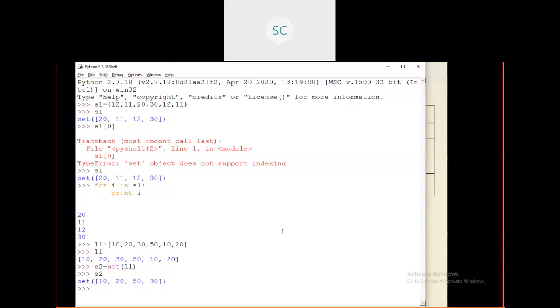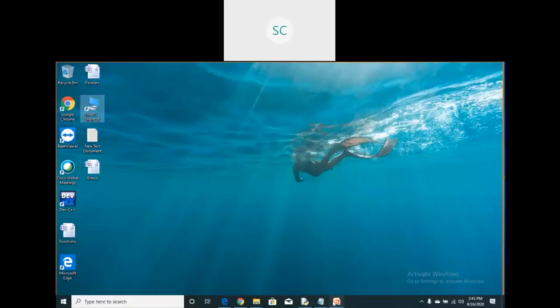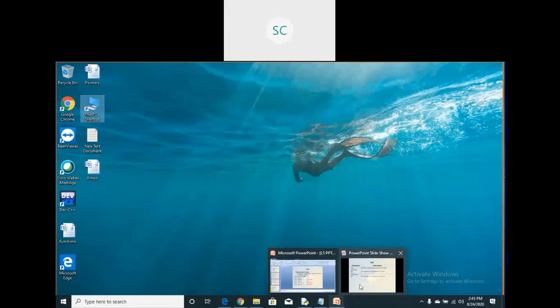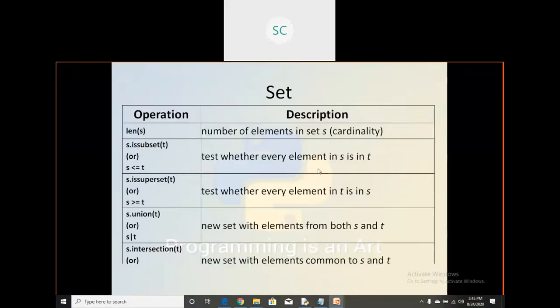I think time is up. We'll continue. Some functions are there. These will continue in the next class. We'll do some operations with this set. Some union operation, intersection, or like superset, subset. Those we will see in the next class.